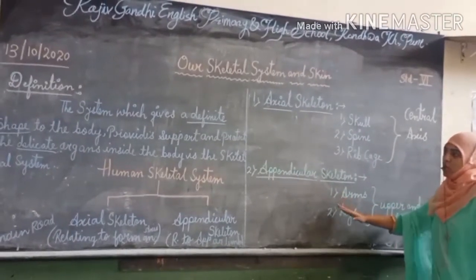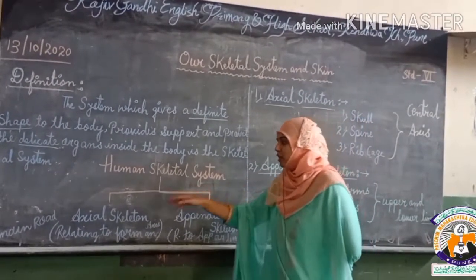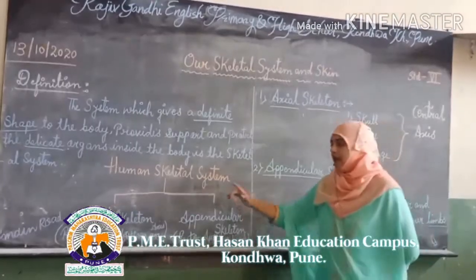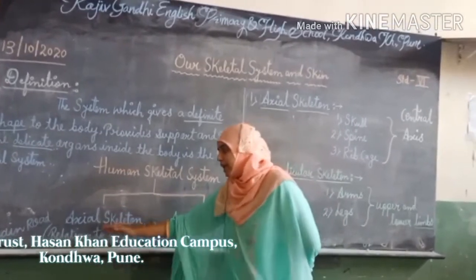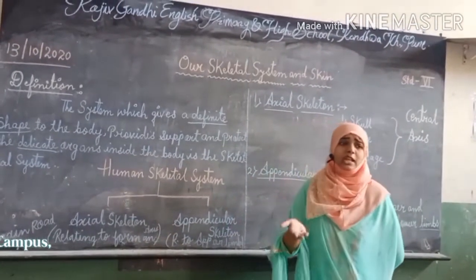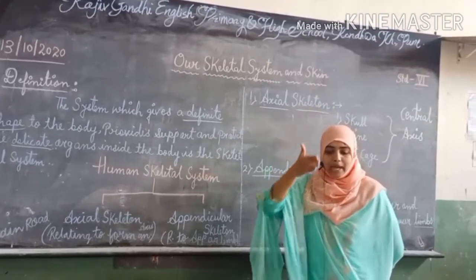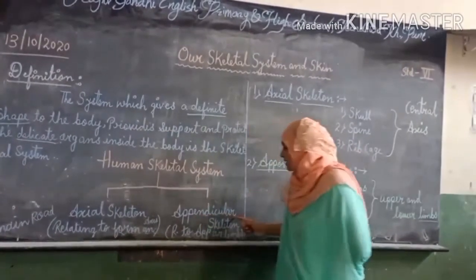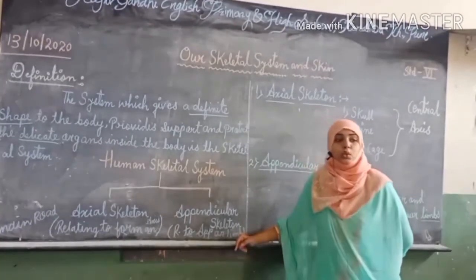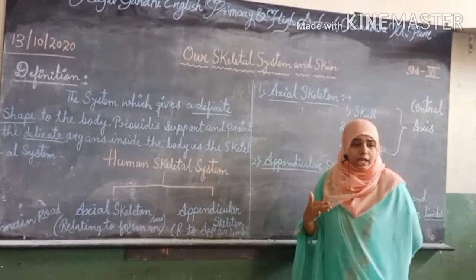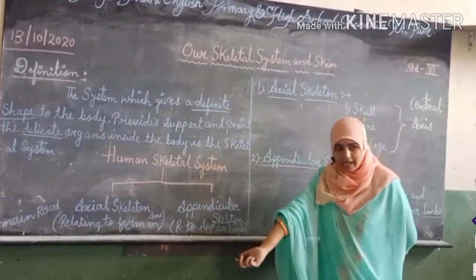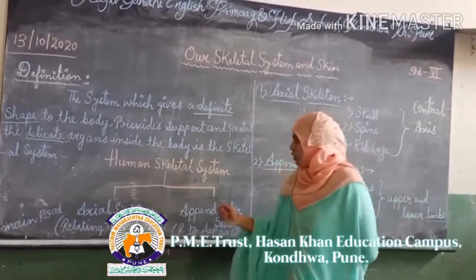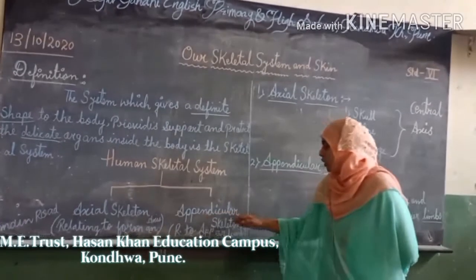Understood? So the human skeleton system is differentiated into two parts: axial skeleton and appendicular skeleton. Axial means relating to an axis. The axis is the main central part of the body. And the appendicular skeleton relates to the appendix or limbs. Some bones are present on the hand side and some on the leg side, so that's why it is known as the appendicular skeleton.